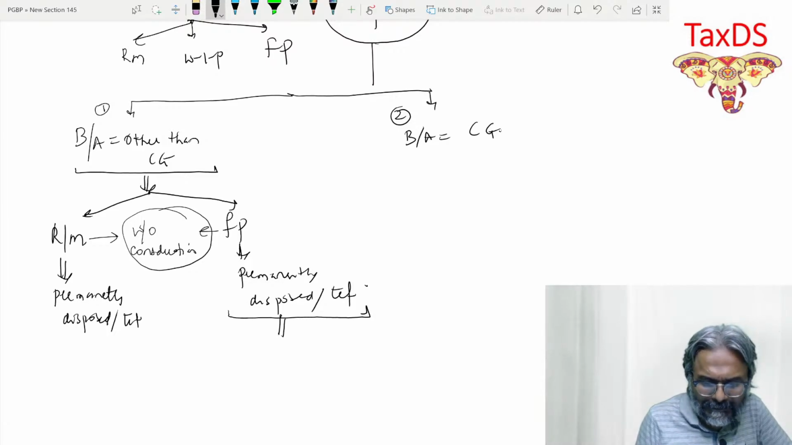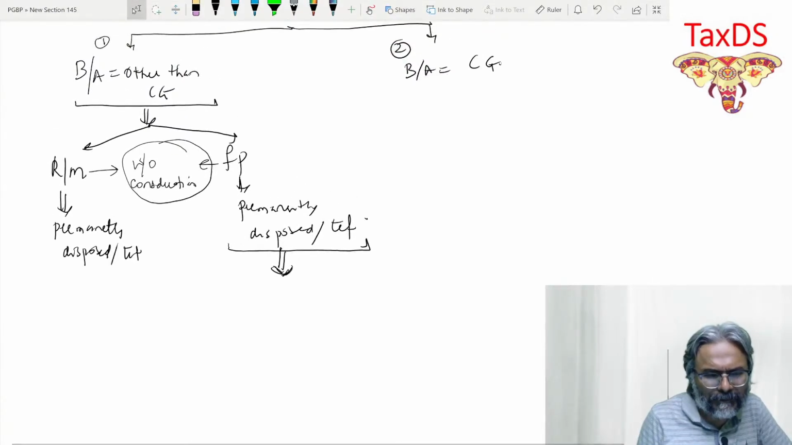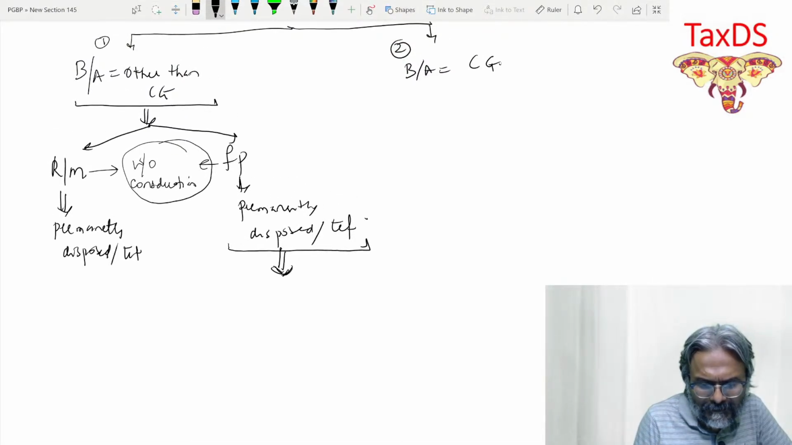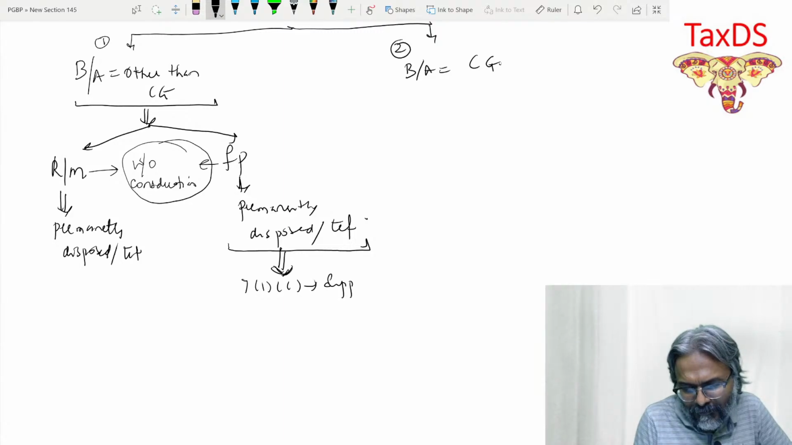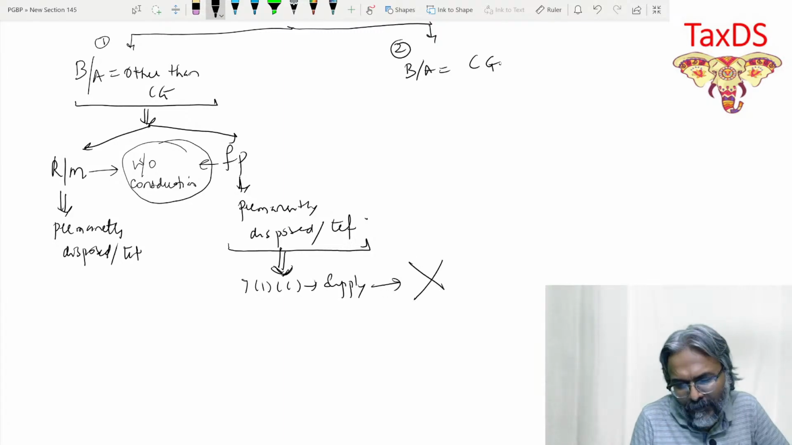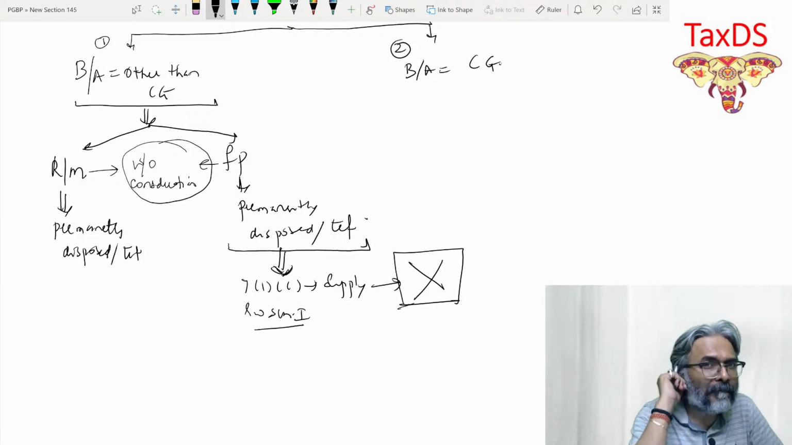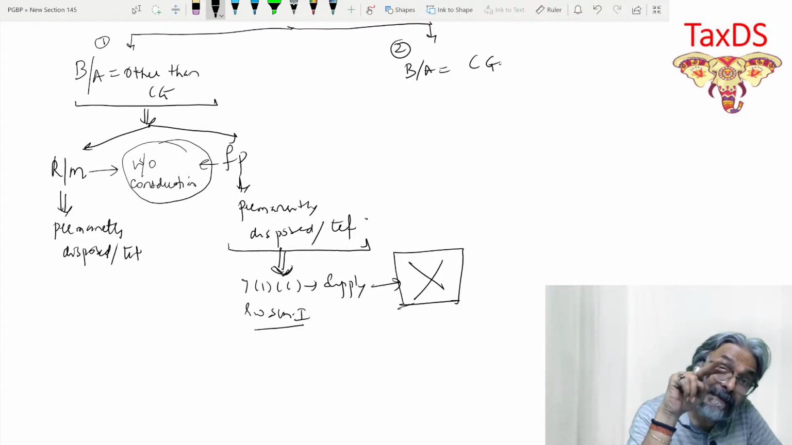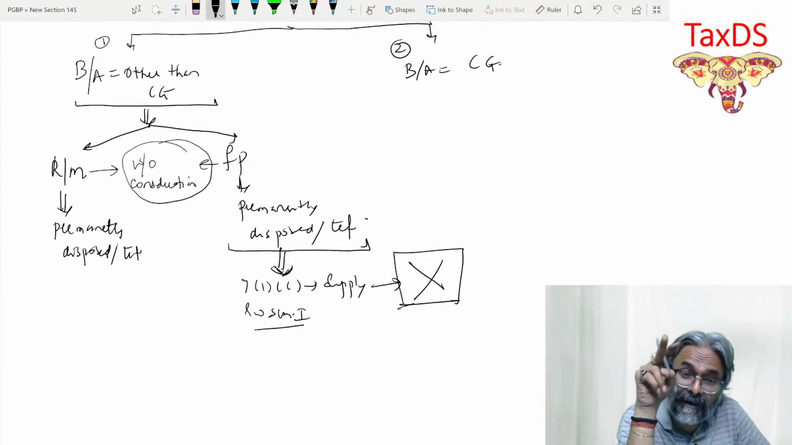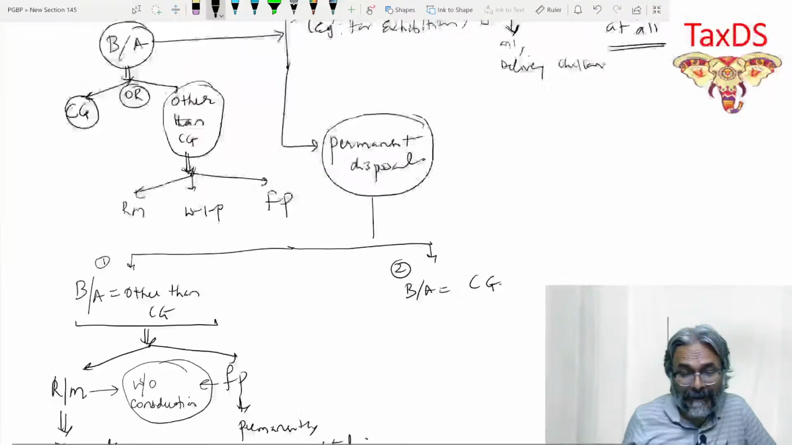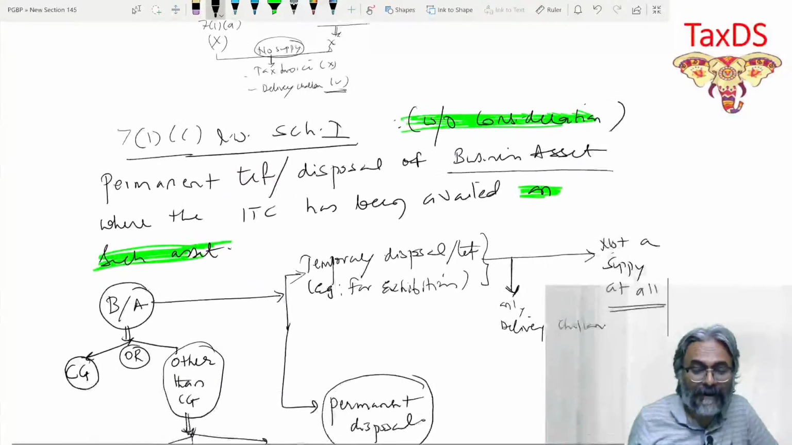So, students, in this context, be careful. Here in this regard, students, is it a supply under section 7(1)(c)? Is it a supply in this context? And the answer is it is not. Section 7(1)(c) read with Schedule 1, it is not a supply. Why is it so? Read it again.